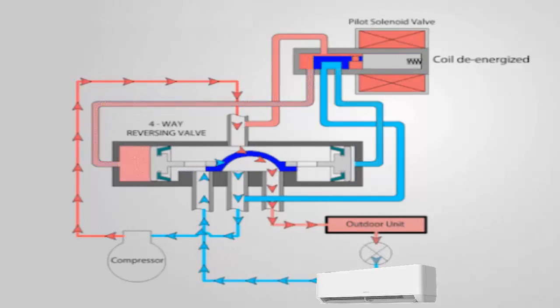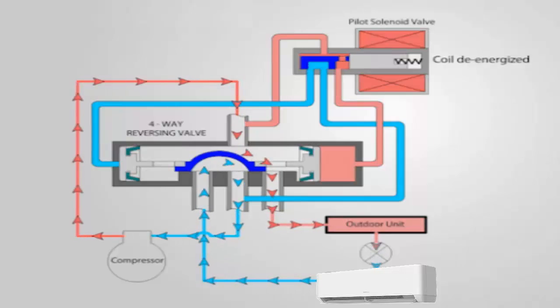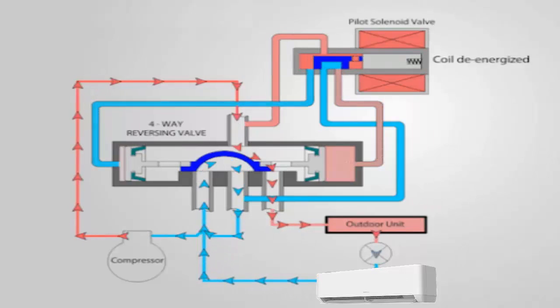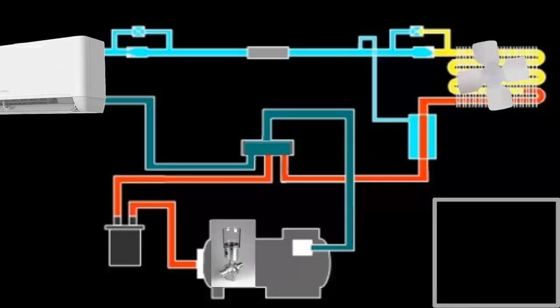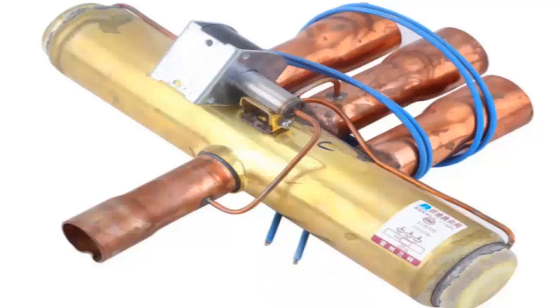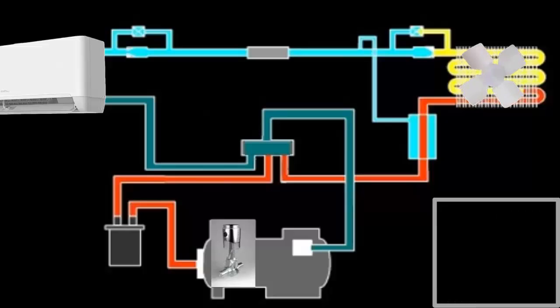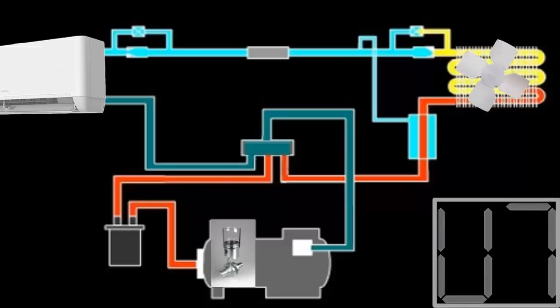Perform the following steps to correct the U7 alarm code. 1. Inspect the valve for visible signs of damage or refrigerant leaks. 2. Ensure all connections are secure and there is no excessive corrosion or dirt.